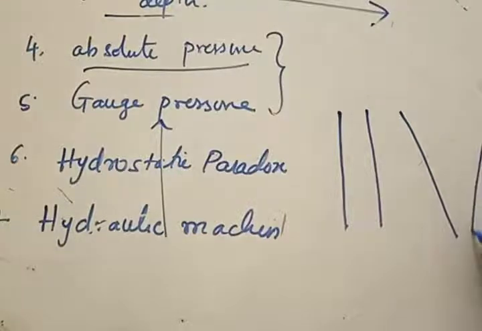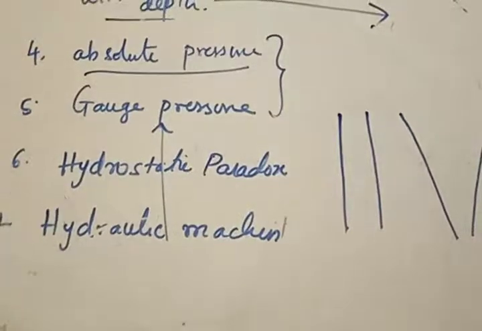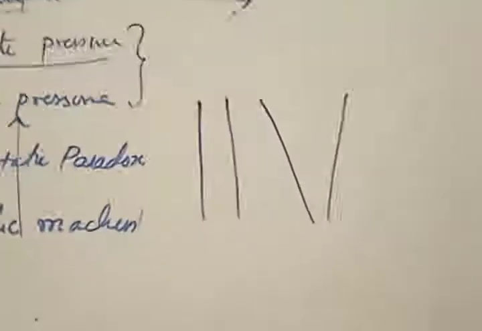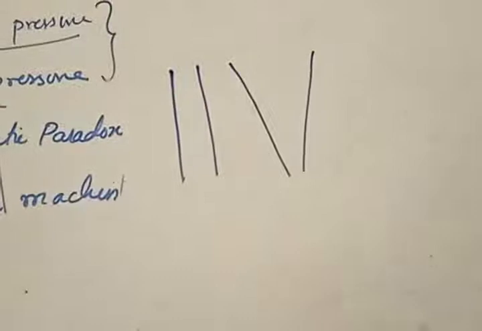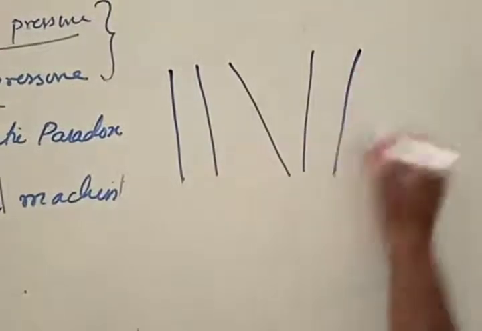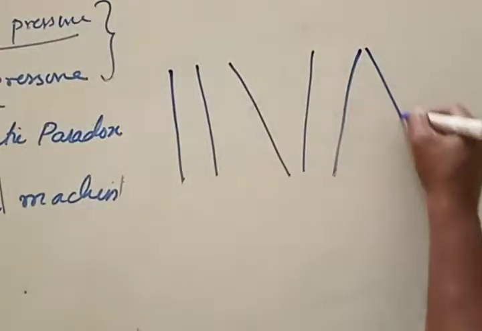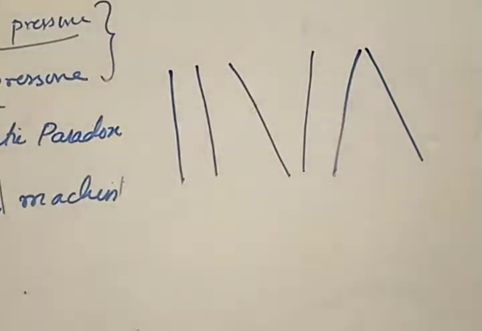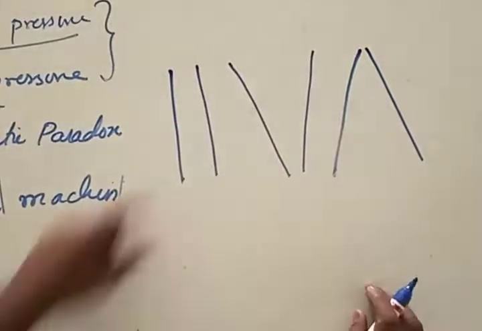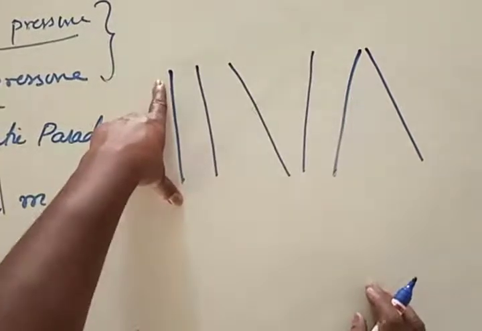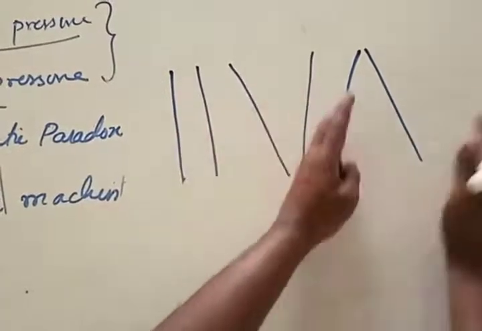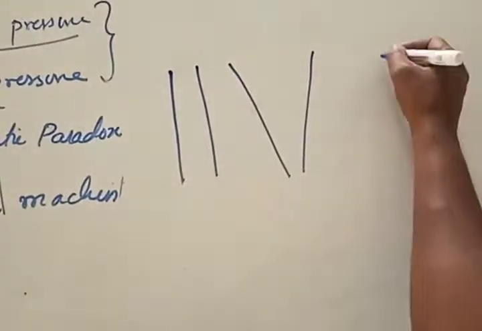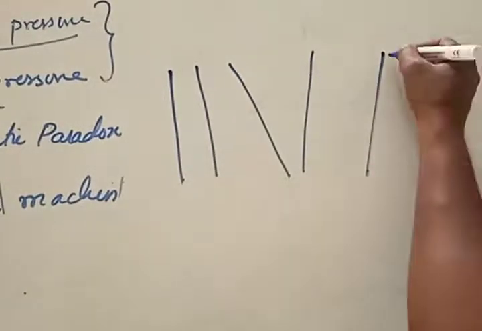This is container 2 in V-shaped form, and this is container 3 in inverted V-shape form. What is the difference between these three? This is a cylindrical container, this is a V-shaped jar, and this is an inverted V-shaped jar. Let me take a different width for this one as compared with the first one.